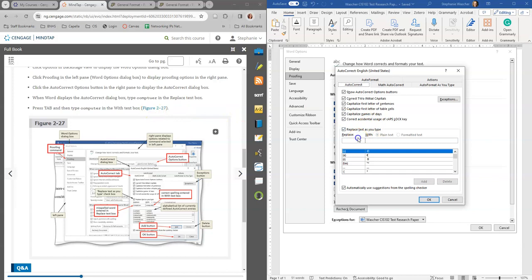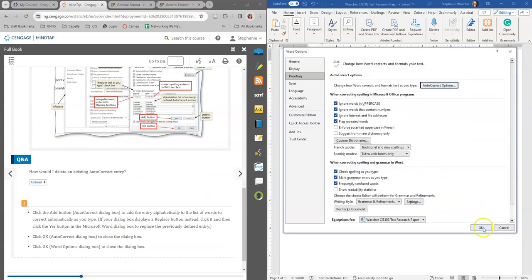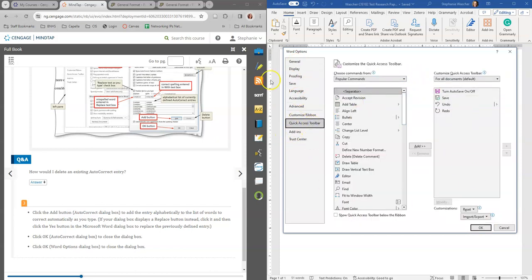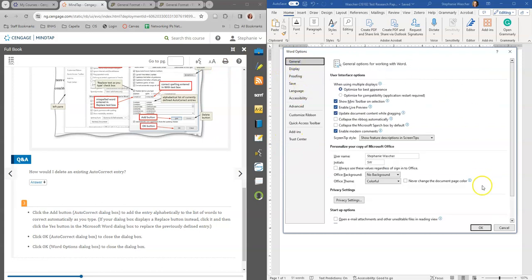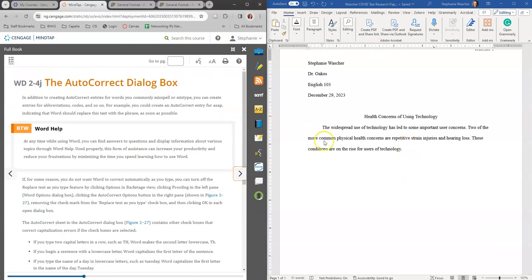And then, oh, I'm going to type in COMPUTER. Yeah, sometimes I think you saw me mistype it earlier. COMPUTER. And then we can add that one. You always want to make sure that you add it and that it's correct. And then we'll click OK. And then we'll click OK again. There's other things in here and you can look through it. Here's your quick access toolbar. You can set that up too. You can change it. There's general and settings as well. So that was the quick of that one. And two more OKs got us out of there.